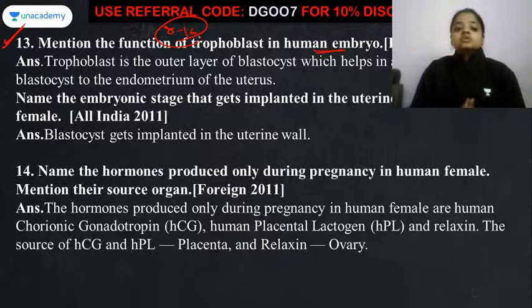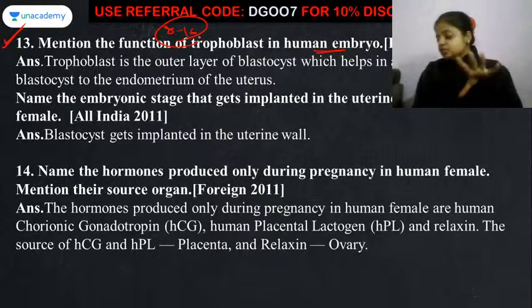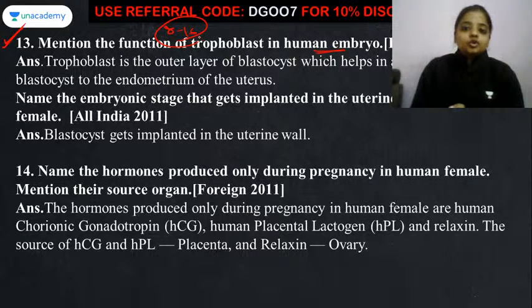Okay, now the human embryo is at the 8 to 16 cell stage. Then and only then is it going to get implanted into the uterus.